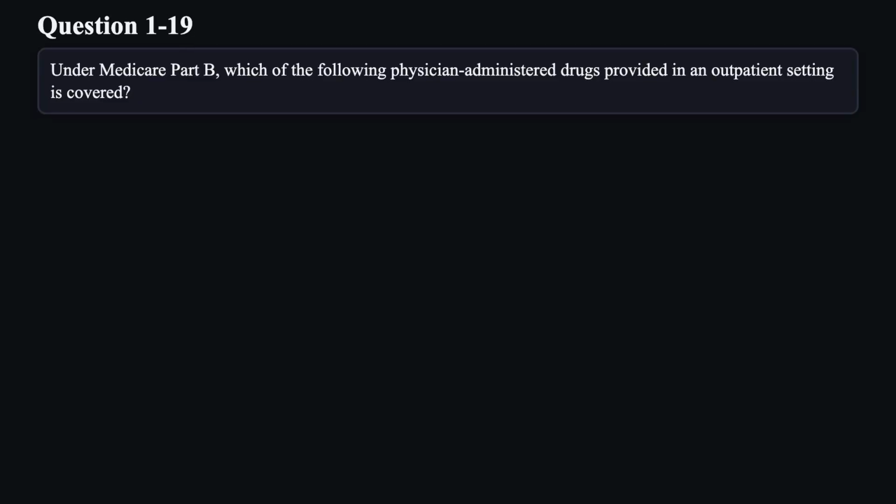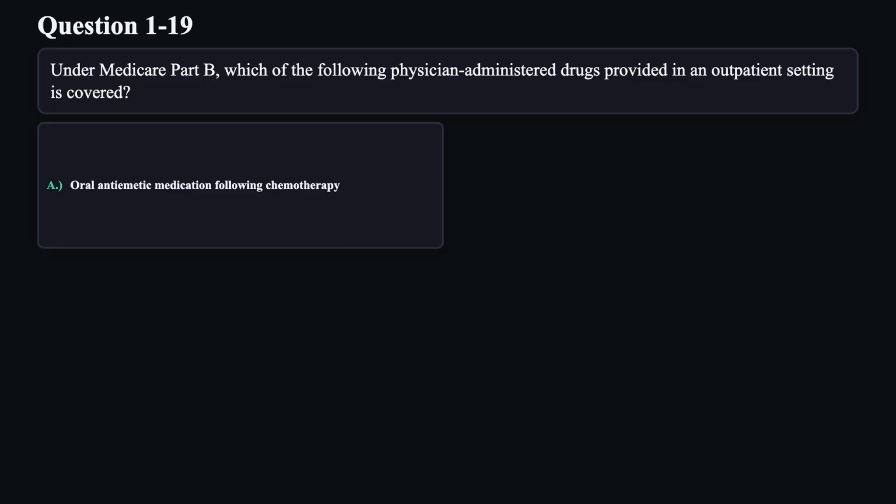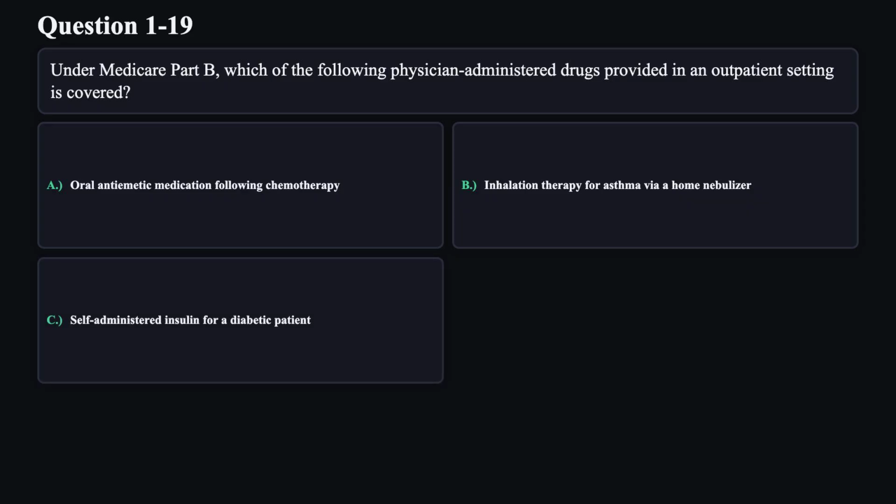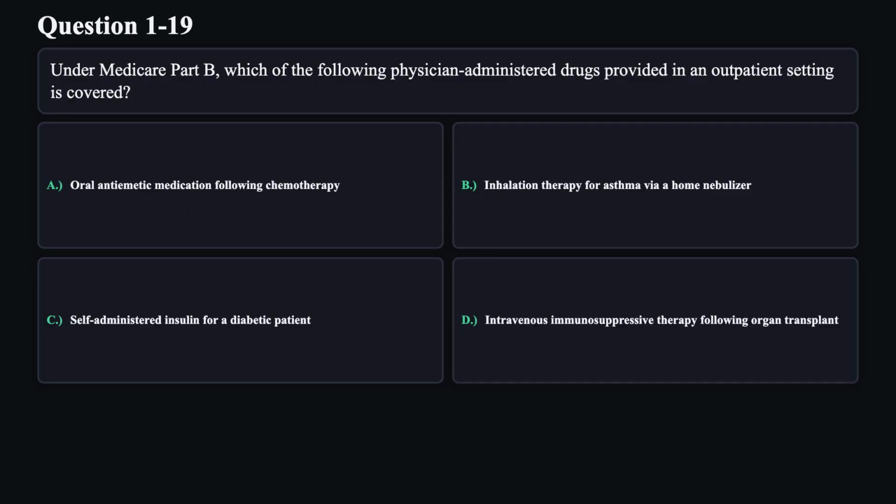Question 19. Under Medicare Part B, which of the following physician-administered drugs provided in an outpatient setting is covered? A. Oral antiemetic medication following chemotherapy. B. Inhalation therapy for asthma via a home nebulizer. C. Self-administered insulin for a diabetic patient. D. Intravenous immunosuppressive therapy following organ transplant.